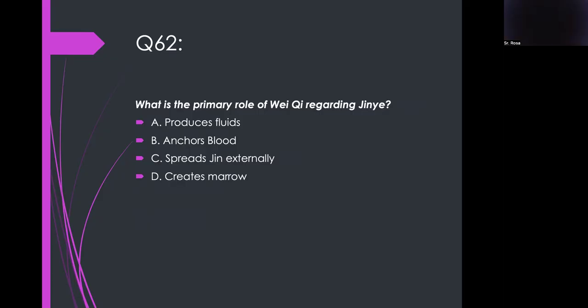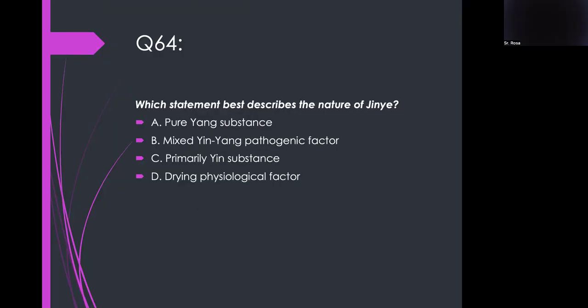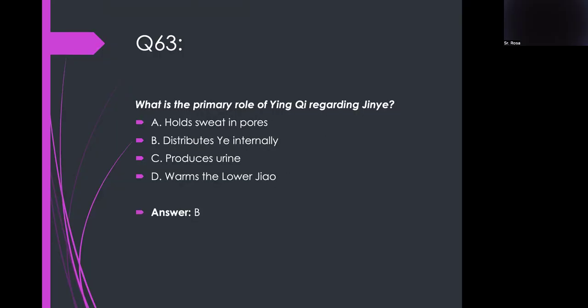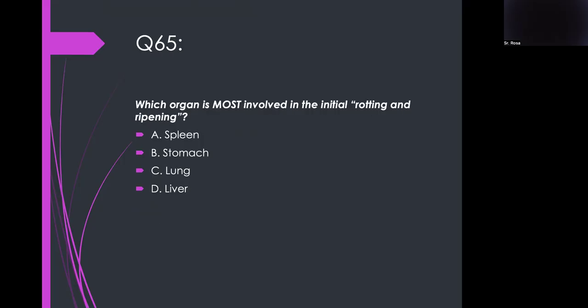Red skin externally. Yes. What is the primary role of Yin Qi regarding Jin Ye? Distribute Ye internally. Correct. Basically Yin Qi is internal. Which statement best describes the nature of Jin Ye? Primarily yin substance.